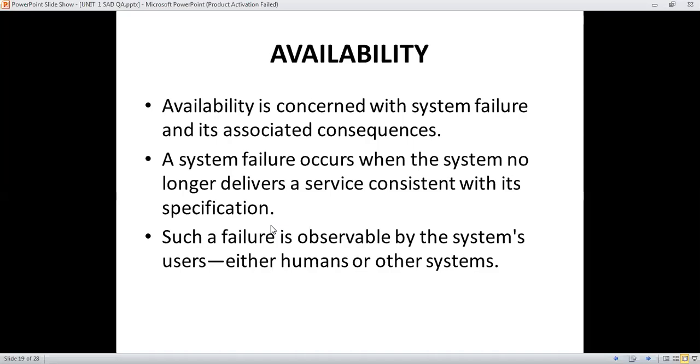So when it relates to system failure, that means there is a service known as availability. This is the part related to the quality attribute.